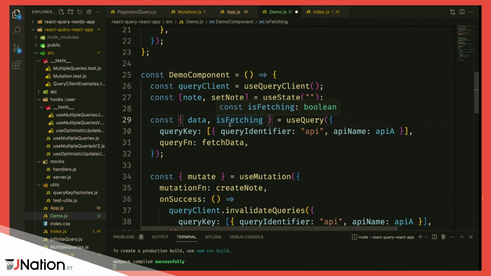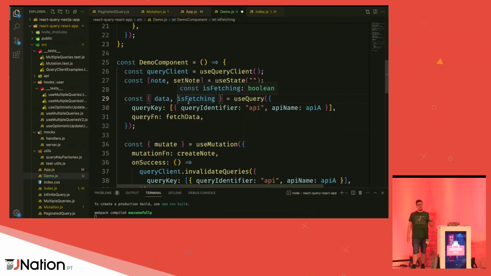Now, this is something interesting, because isFetching is what's called a fetch status indicator. So React Query has two different types of indicators: the status and the fetch status. And there's a difference between them, because fetch status was only introduced in v3 of React Query. So if you already used React Query, the status is the loading state, which has been renamed to pending on v5. So just a tip for future migrations, everything that's loading is going to end up being pending, which indicates that your query is still pending any type of data. It doesn't have any data there. So that's the loading scenario. Then you have isError, and then you have isSuccess. So these are the three states.